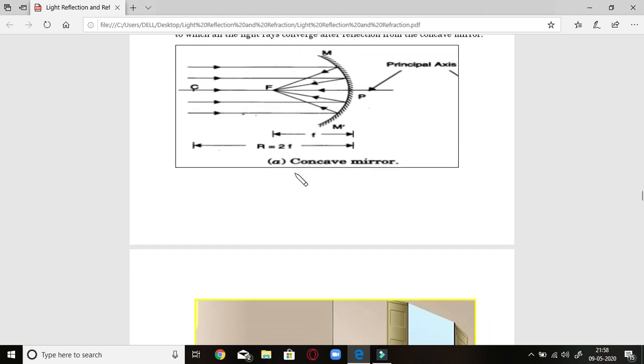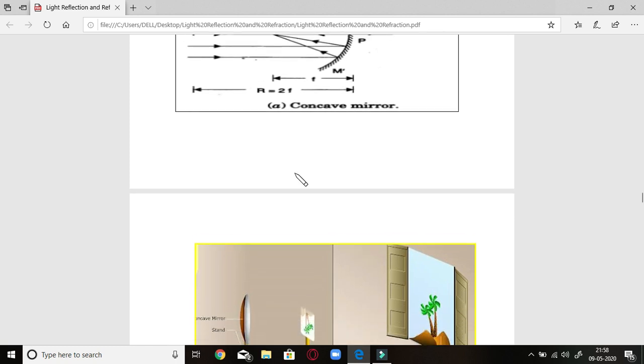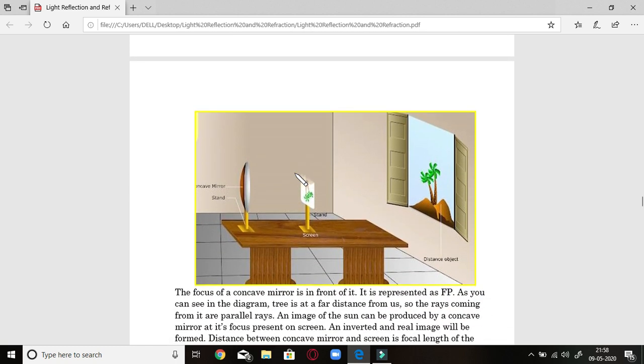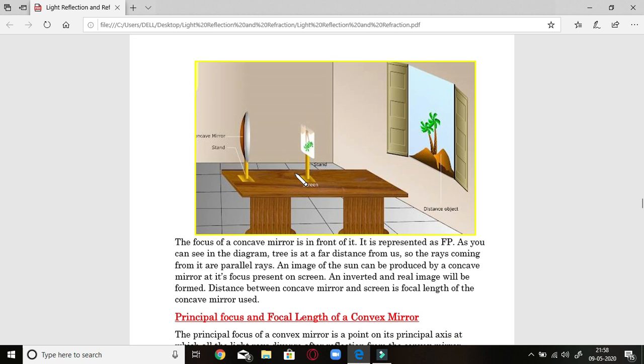Let us see how to find out the focal length of a concave mirror in our laboratory or by ourselves. You place a concave mirror on a table and point it toward a very distant object outside the window, and in between there is a screen, which may be a sheet of paper on a stand.